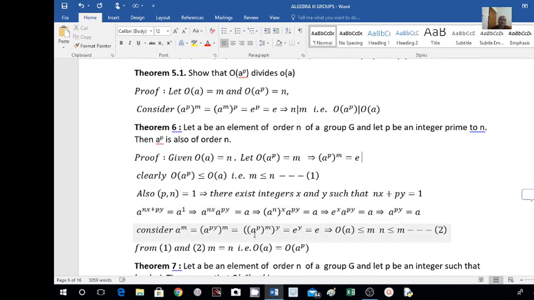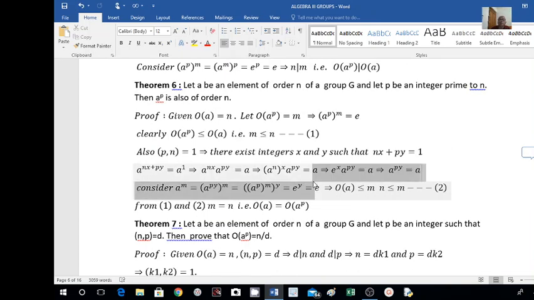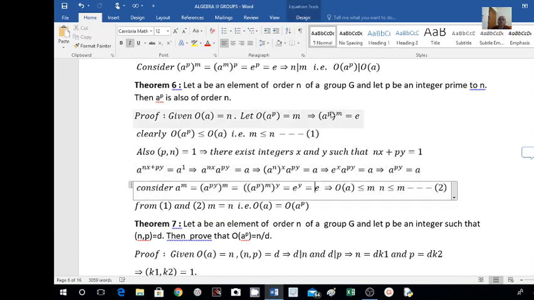I will write this as (a^p)^m^y. And what is this? a raised to p to the power of m is equal to e. Okay, a raised to p to the power of m equal to e. So e raised to y is nothing but the identity element itself.